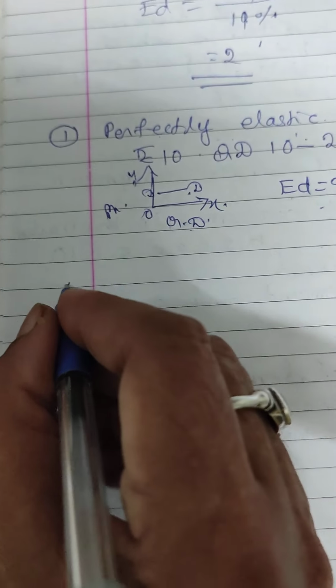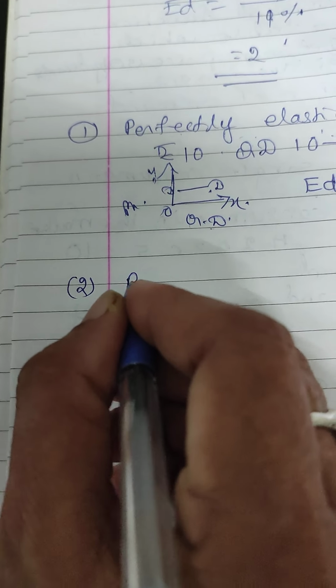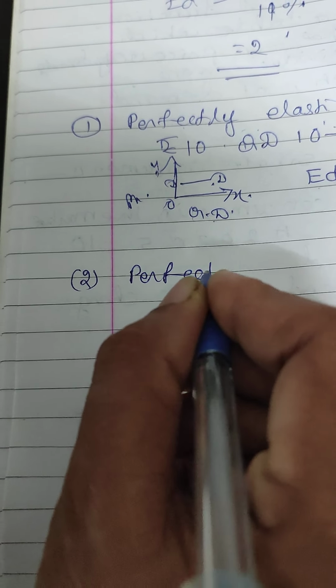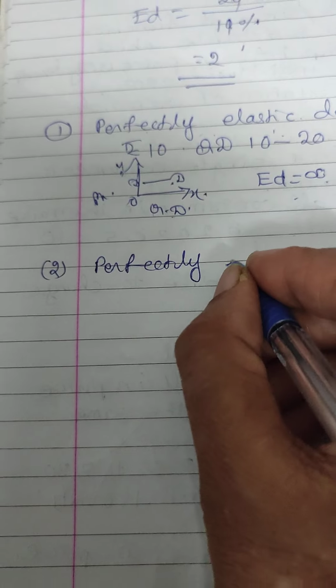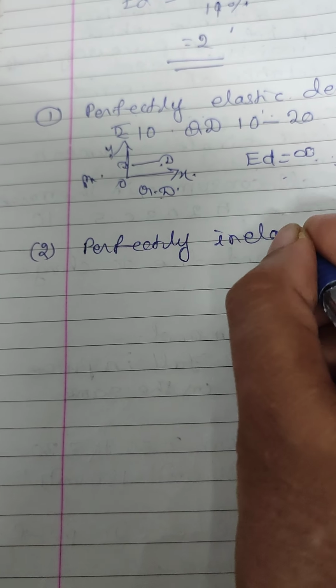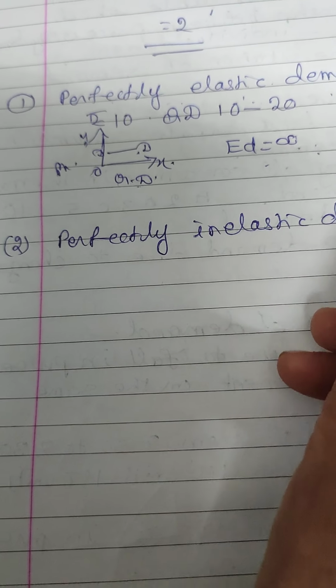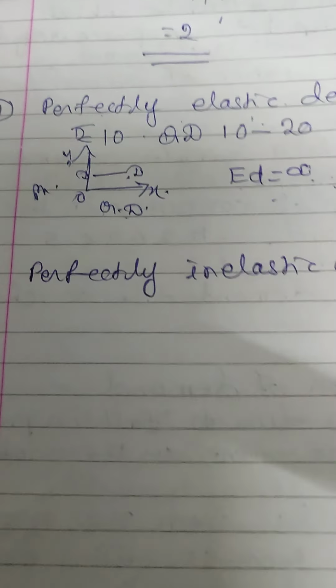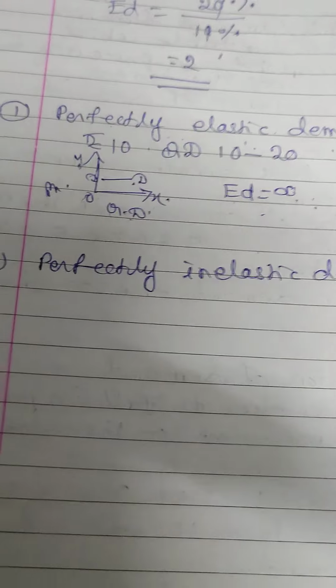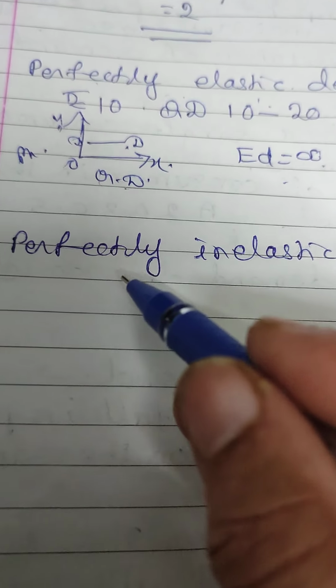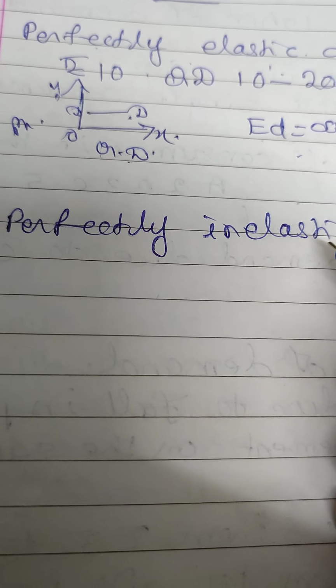Then the second one is perfectly inelastic demand. Here a big change in price brings no change in quantity demanded.